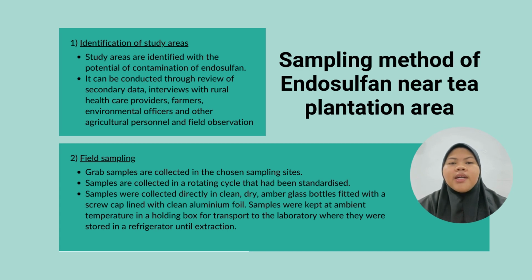Grab samples are collected in the chosen sampling sites. Samples are collected in a rotating cycle that has been standardized. And lastly, samples were collected directly in clean, dry, amber glass bottles fitted with a screw cap lined with clean aluminium foil. Samples were kept in an ambient temperature in a holding box for transport to the laboratory where they were stored in a refrigerator until extraction.